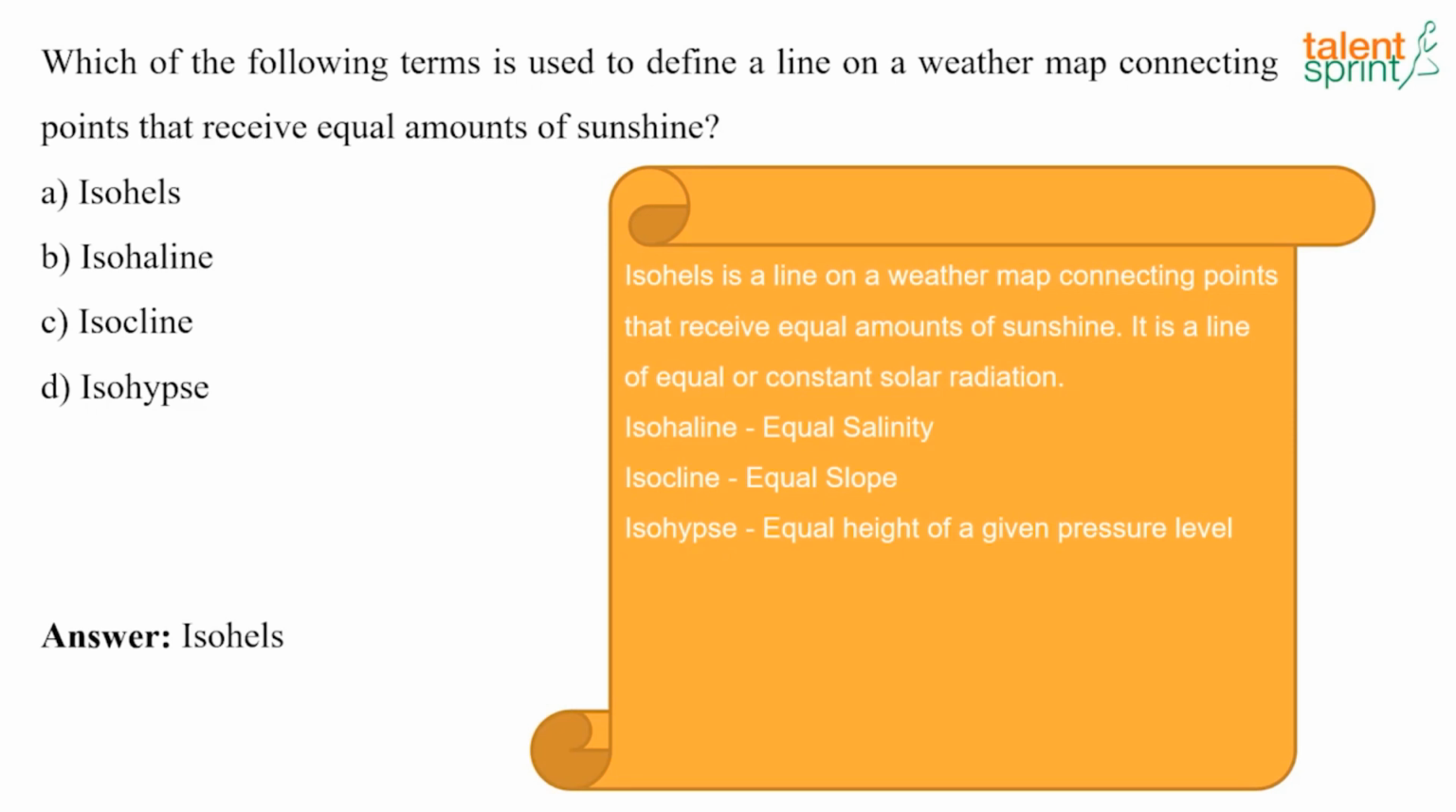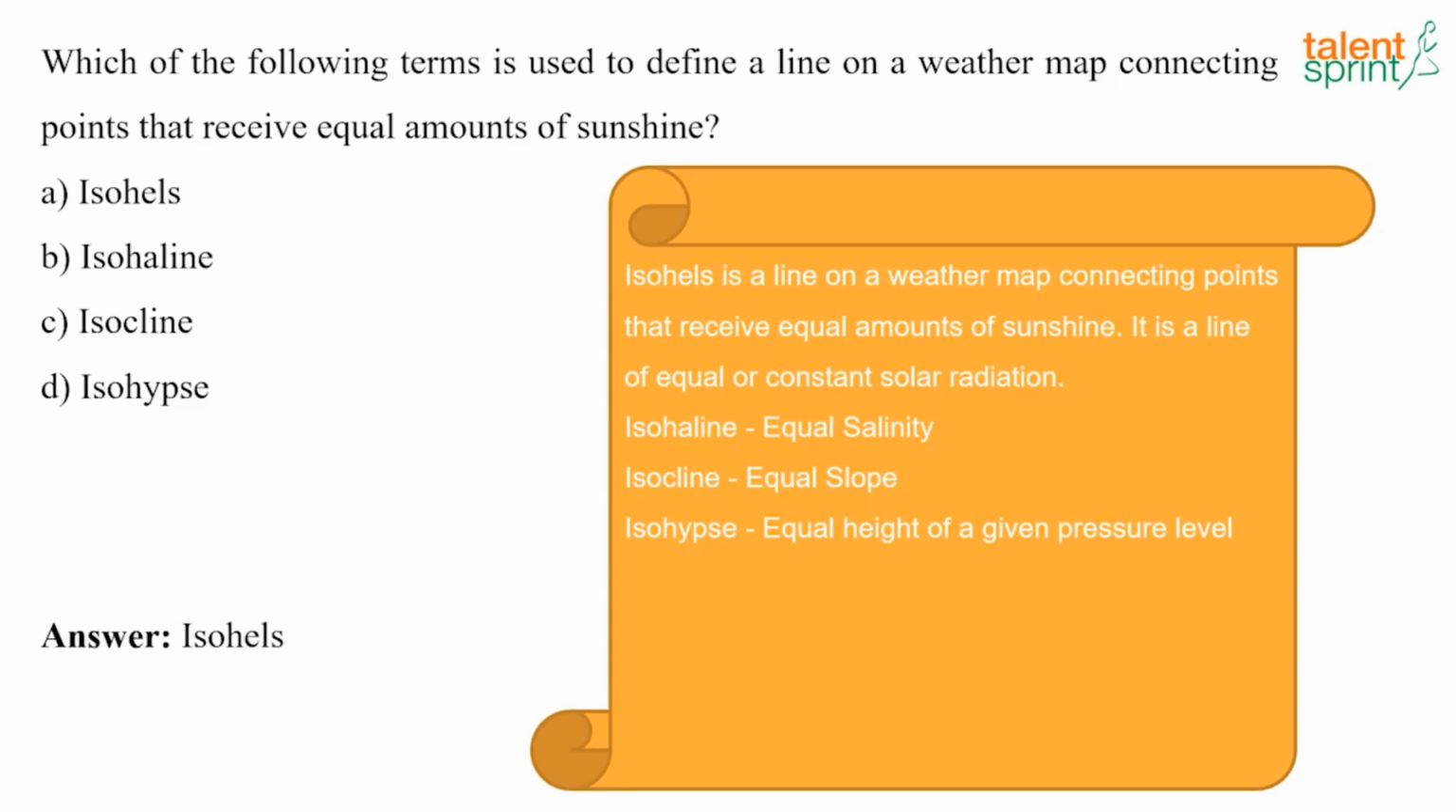And the other options are given. The second option is isohaline. Isohaline shows equal salinity, whereas isocline shows equal slope, and isohypse shows equal heights of a given pressure level.